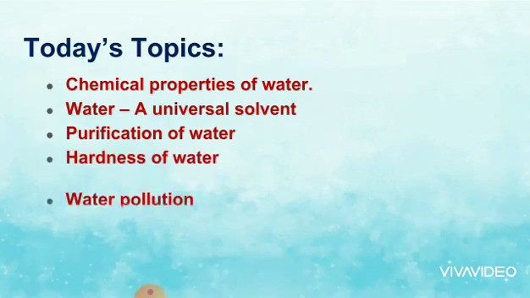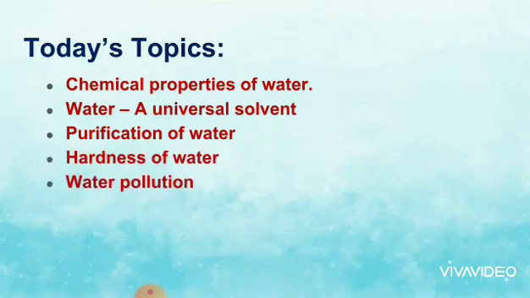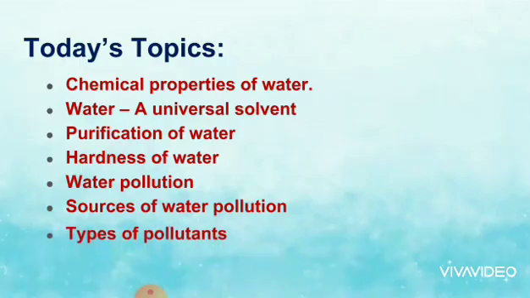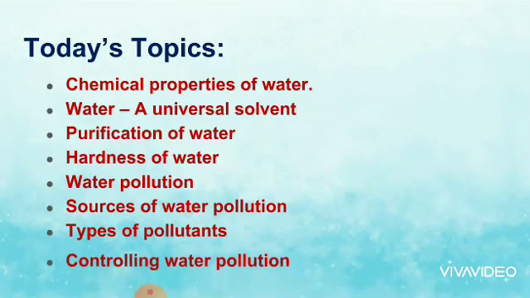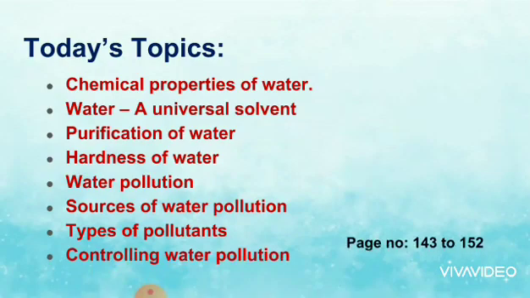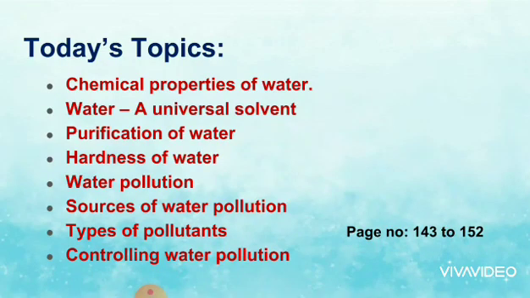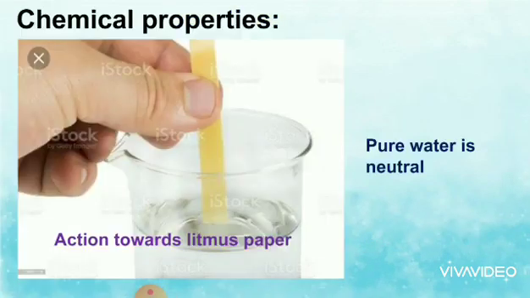Students, in this session, we are going to discuss chemical properties of water, water as a universal solvent, purification of water, hardness of water, water pollution, sources of water pollution, types of pollutants, and controlling water pollution. These topics are covered on page number 143 to 152 in our textbook. Let us see one by one. First, chemical properties of water.